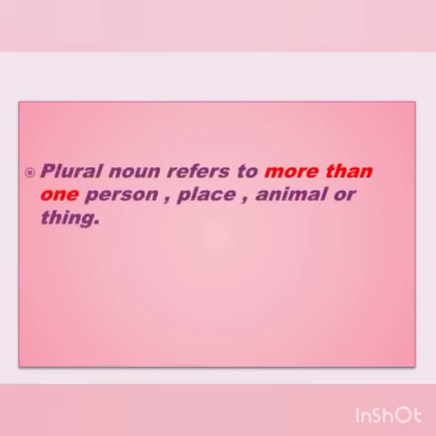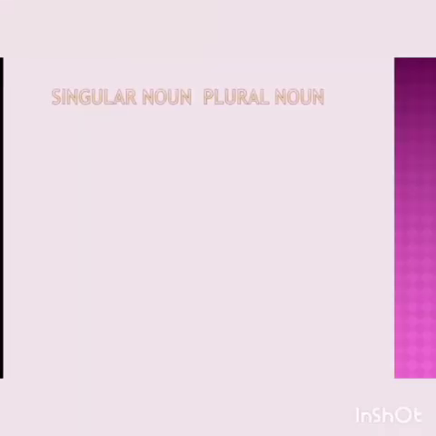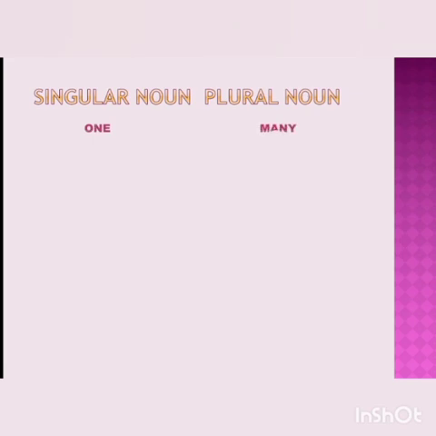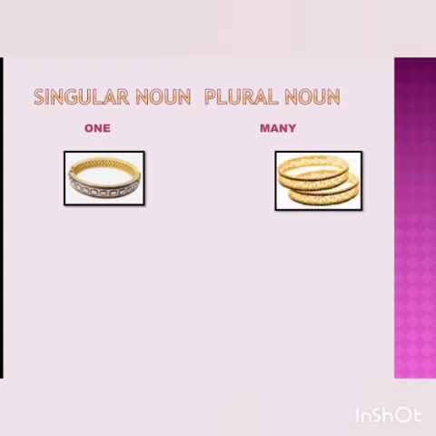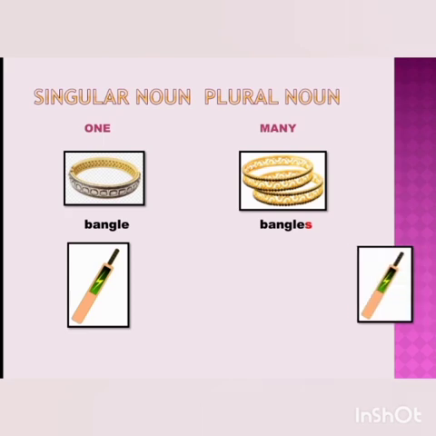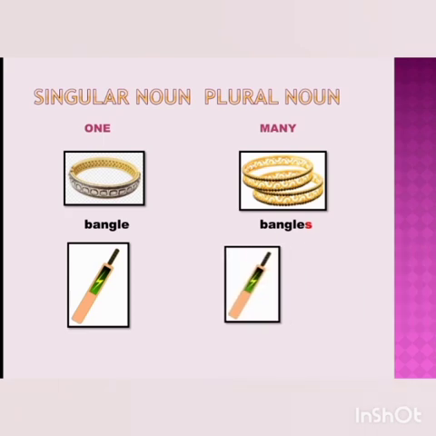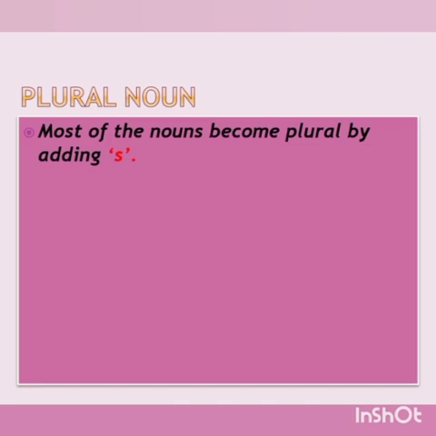Plural noun refers to more than one person, place, animal or thing. Let us see with these examples. Singular noun means one bangle. Plural noun means more than one, means many bangles. One bat and two bats, more than one. There are some rules in plural noun. Most of the nouns become plural by just adding s.